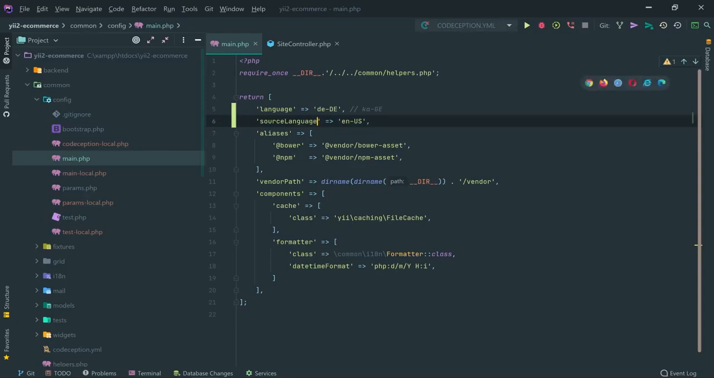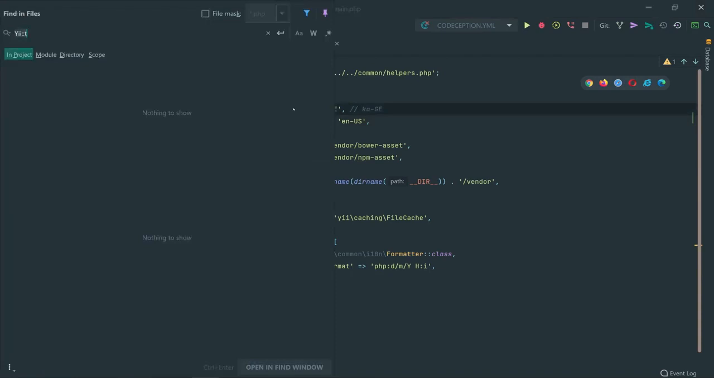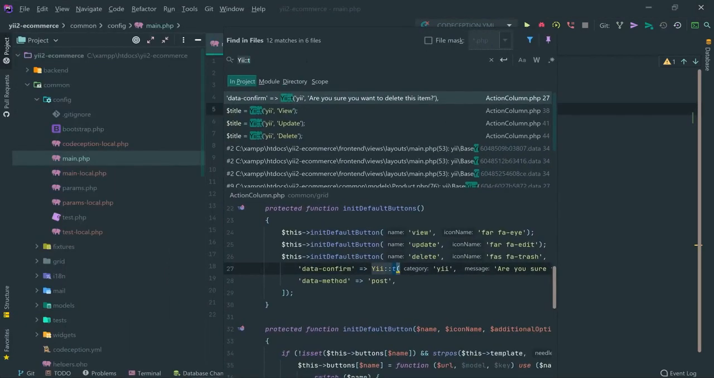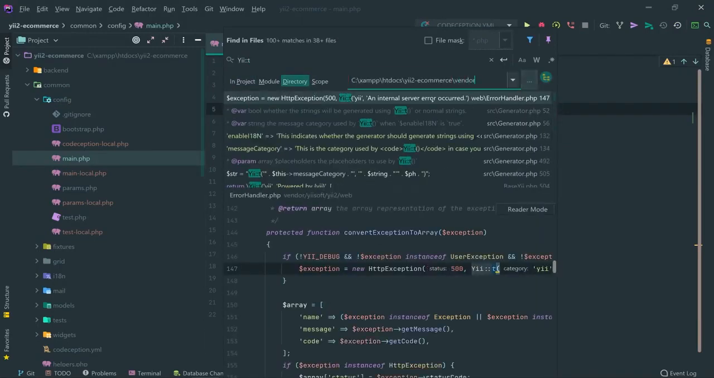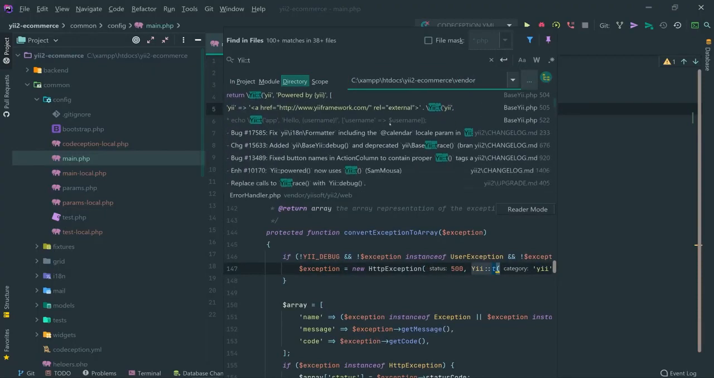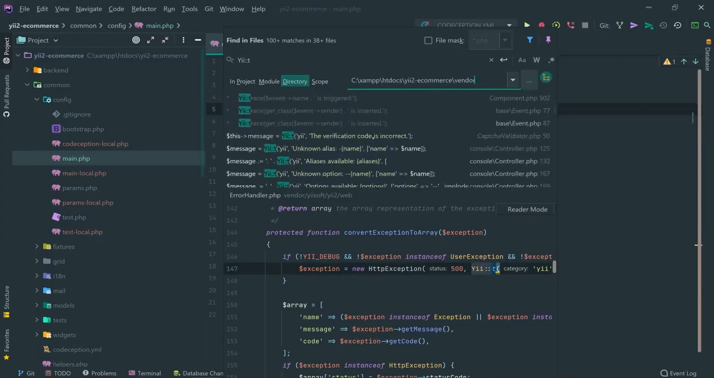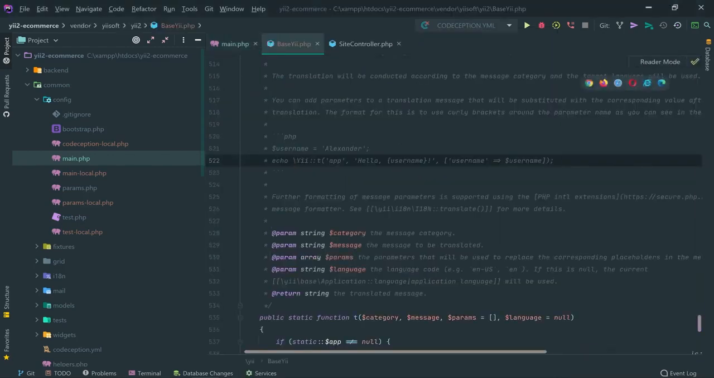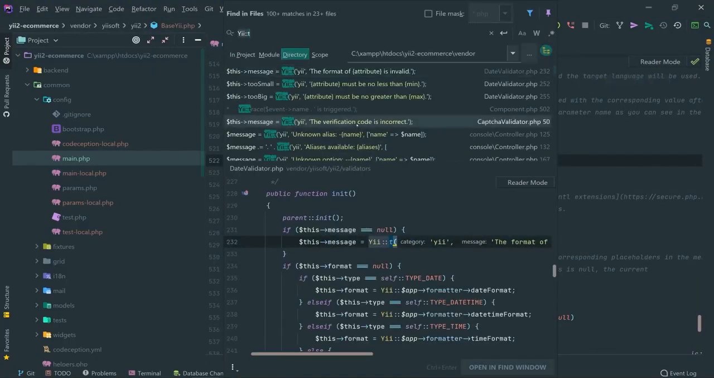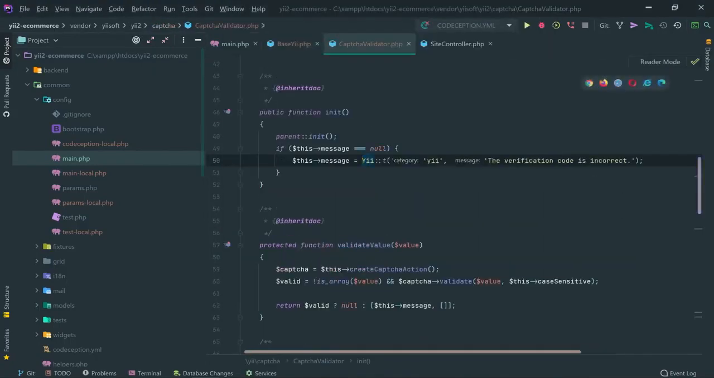Language. Okay, so now I'm going to show you one thing. So let's actually open the search functionality, and I'm going to search for Yii::t in the vendor folder. Let's go in the vendor. Okay, and let's search for the verification code is incorrect. The verification code is incorrect. Okay, so that comes from the CAPTCHA validator. That's one of the examples of a translatable text.